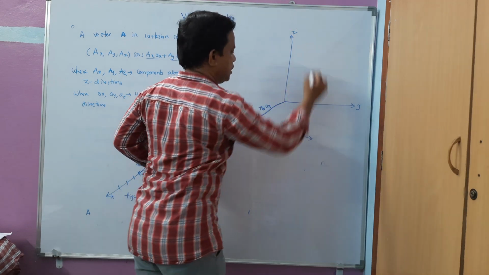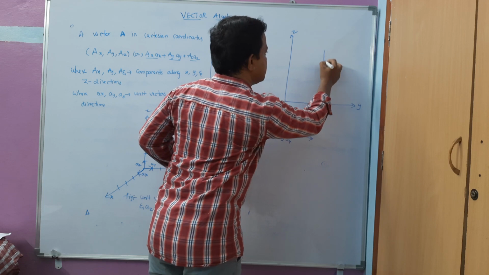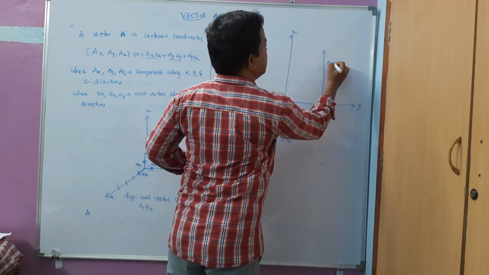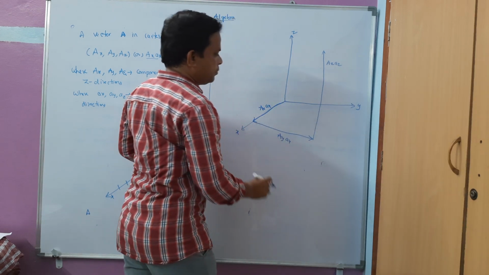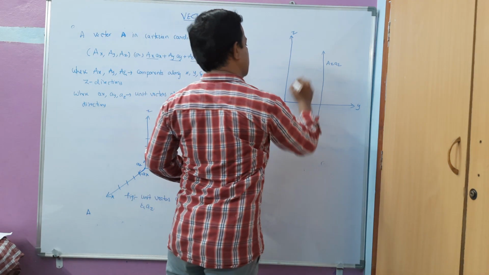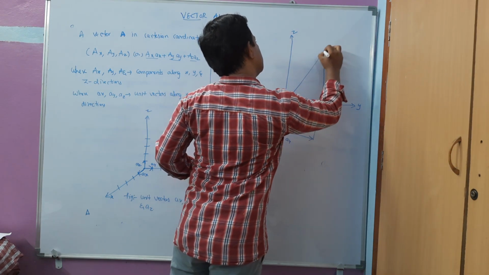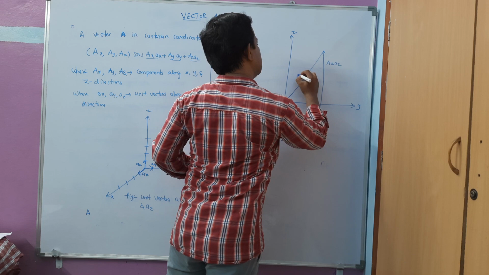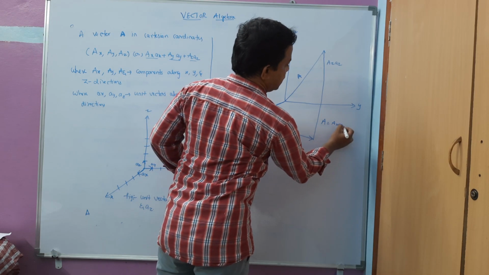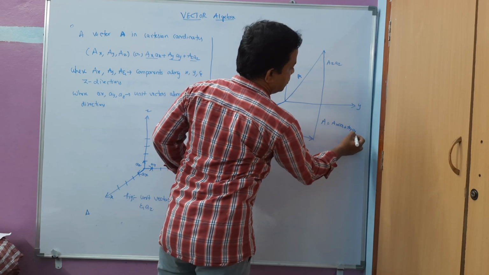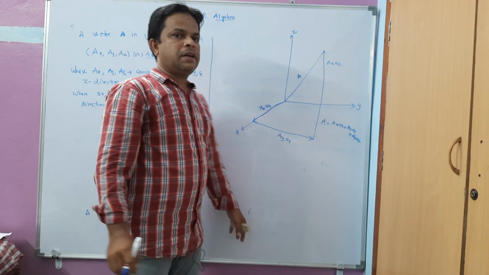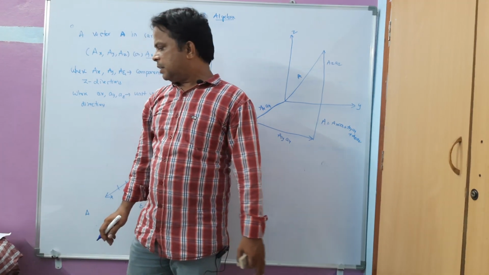And next, along this direction, this is az, okay? So we have three vectors, ax, ay, and az. And if I draw from here to this one, this will be the resultant of that one. That is, I can say that a is equal to ax plus ay plus az. So this is the graphical representation of the three vectors here.